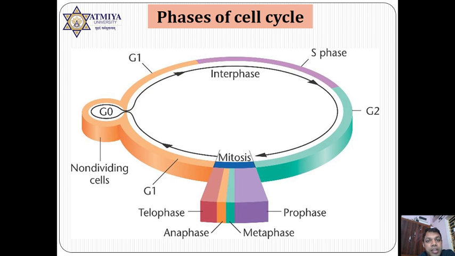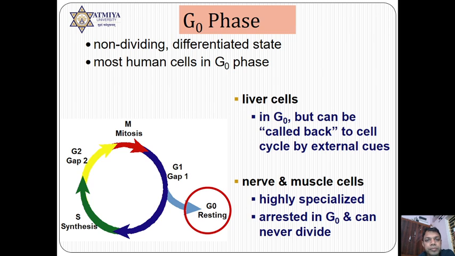In G1, the cell is going to prepare for the S phase. Here the size of the cell is increased, and then the cell may rest at the G0 phase. It means G0 is again a part of G1. And the second thing is, the cell is preparing for replication in the G1 phase. S belongs to synthesis, where DNA replication occurs, and in the G2 phase the cell is preparing for the M phase. It means transcription and translation occur for the mitotic division.